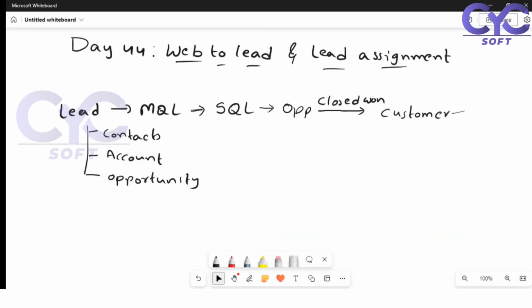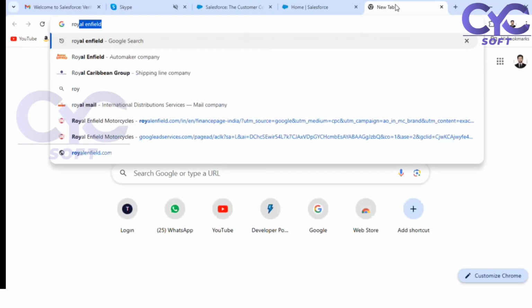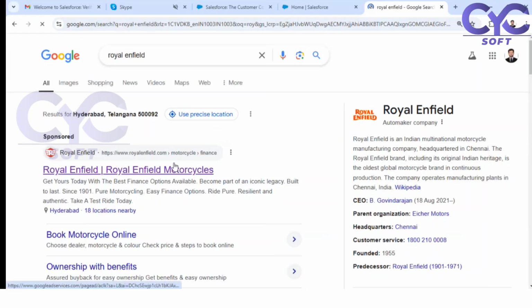Before converting, I need to assign. Before assigning also, I need to discuss with you how the leads are generated. From the web browser, yesterday in the class I showed that if I want to purchase a Royal Enfield bike, see here, there is an inquiry form.